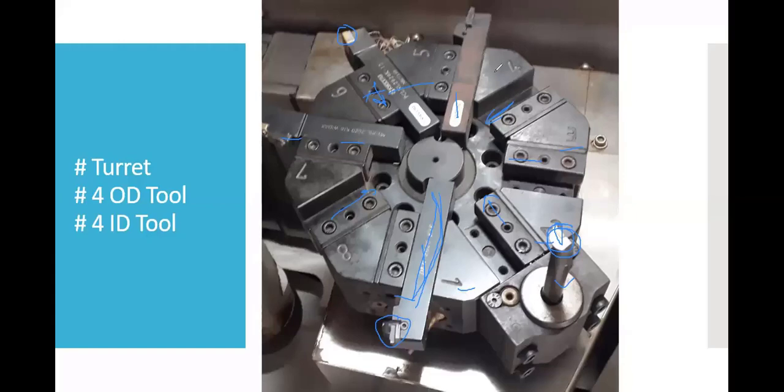Okay, anything more? Yes, maximum 8 tools. If you want to use a 9th tool, then you have to remove one of the tools and replace it with the other.